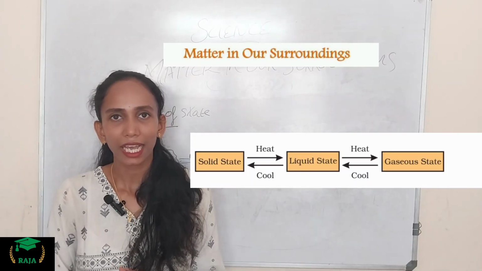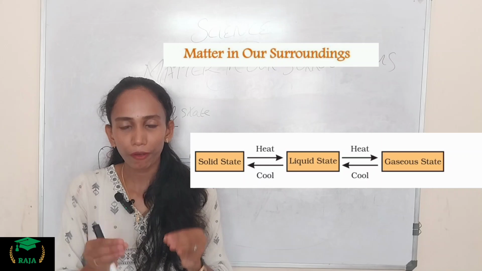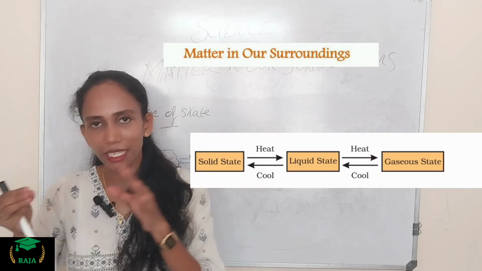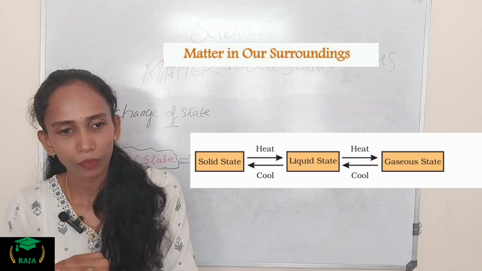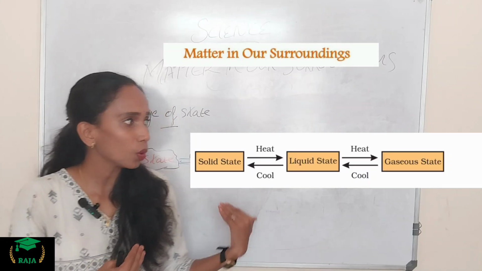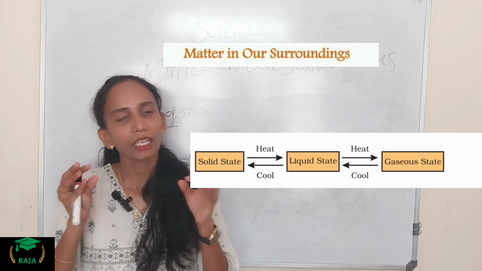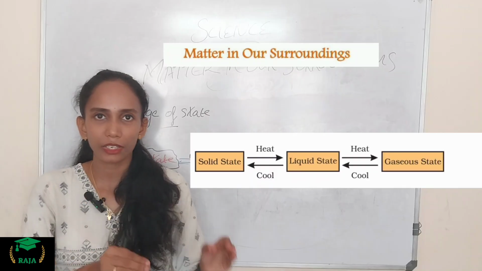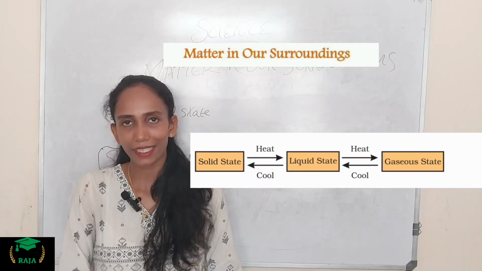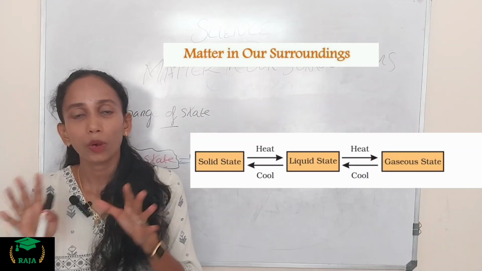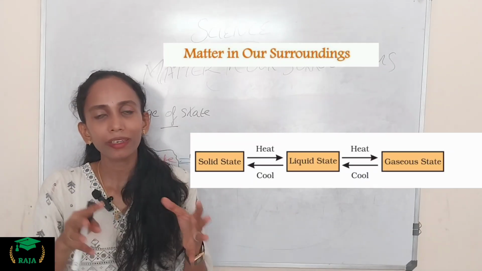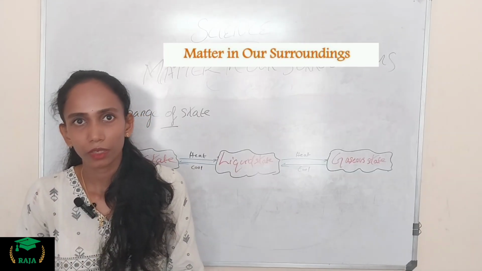Clear. For example, if ice is heated, it changes into water. If the water is heated, it changes into the steam form. If the steam is cooled again, it changes into water, and if the water is cooled down, it changes into ice. So this we call the changes of matter or change of states.